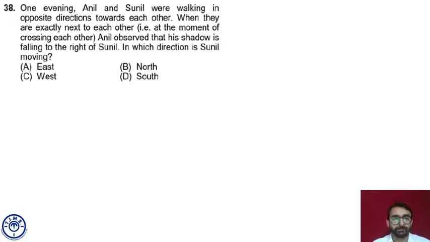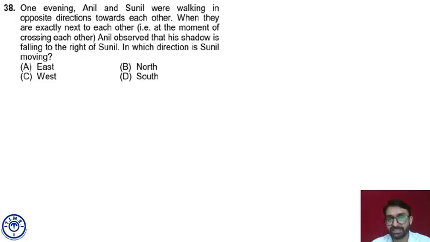Let's move to the next question. Question 38. One evening, Anil and Sunil were walking in the opposite direction towards each other. When they are exactly next to each other, side by side, Anil observed that his shadow is falling to the right of Sunil. Anil's shadow is falling to the right of Sunil.